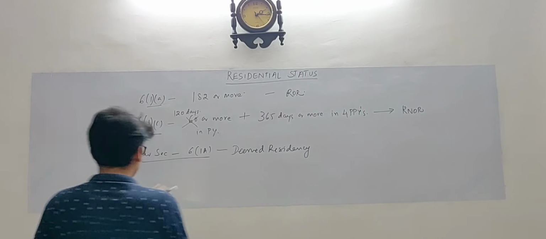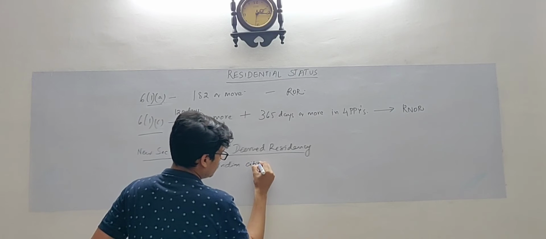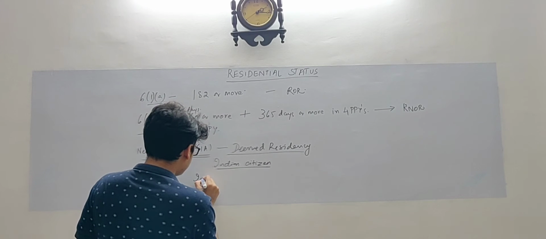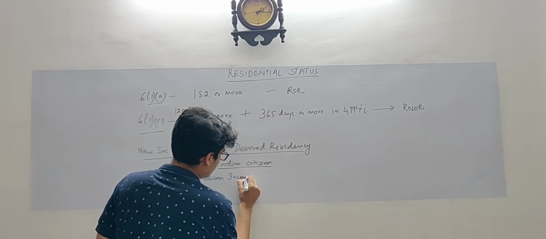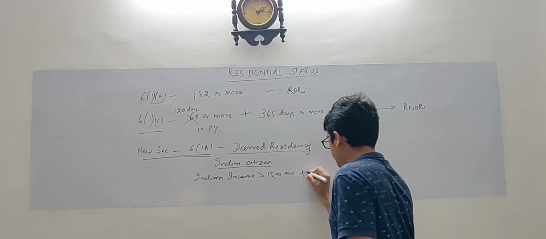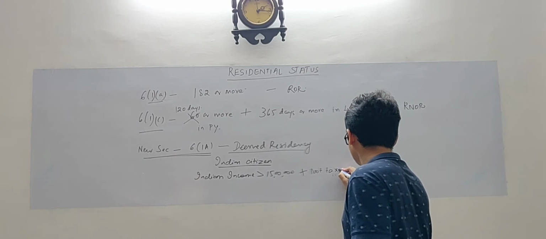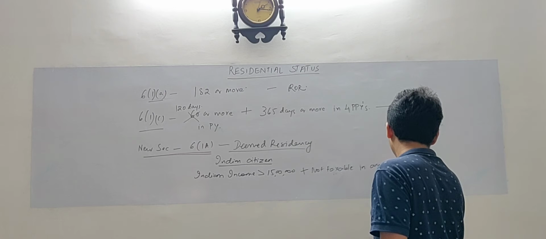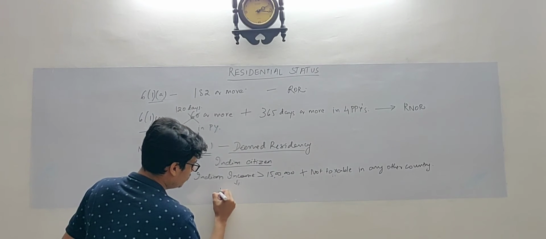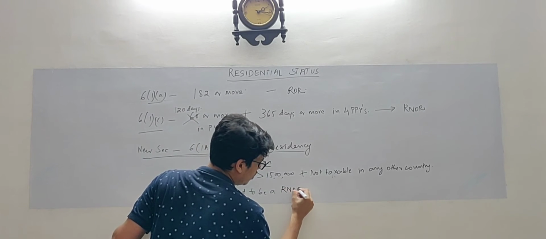Understood? So section 6(1A) talks about deemed residency, which says that an Indian citizen who resides outside India and comes on a visit to India, whose Indian incomes are greater than 15 lakhs, and whose incomes are not taxable in any other country, then in such cases, this person shall be deemed to be a RNOR, resident and not ordinarily resident.